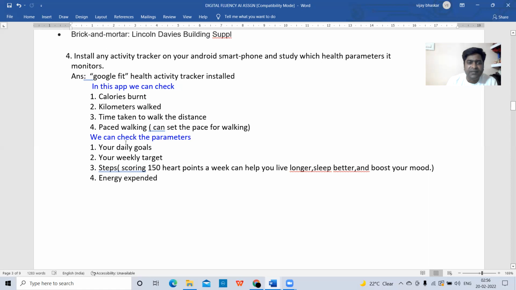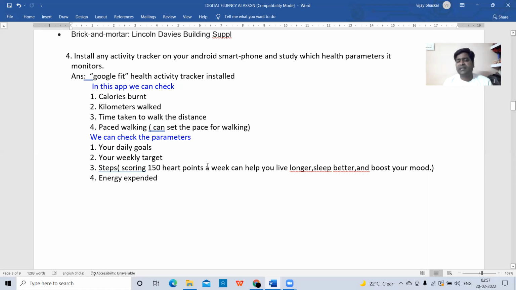By using that app, you can check parameters like your daily goals: the number of calories you want to burn and the number of steps you want to take. And your weekly targets: the time you want to spend walking weekly and how many calories you want to burn. Scoring 150 heart points a week can help you live longer, sleep better, and boost your mood.